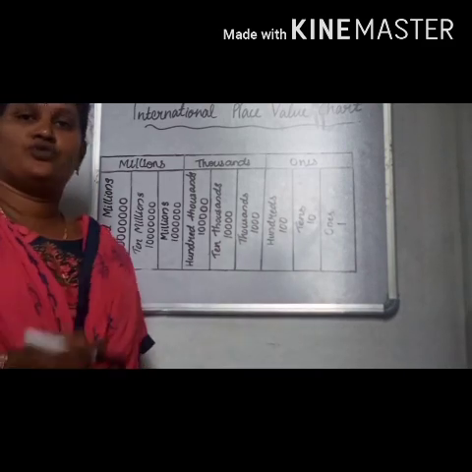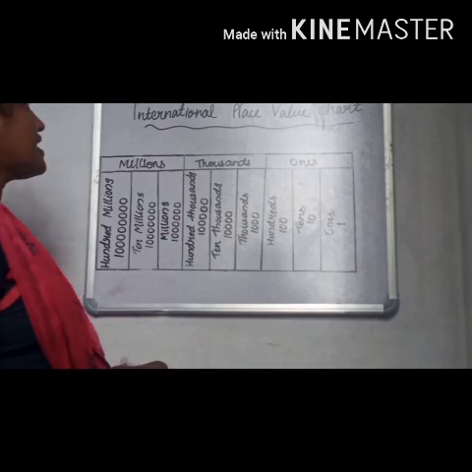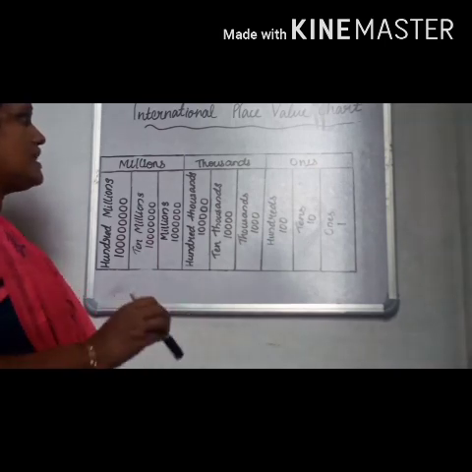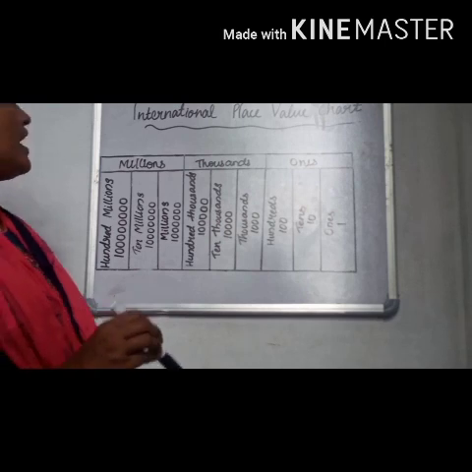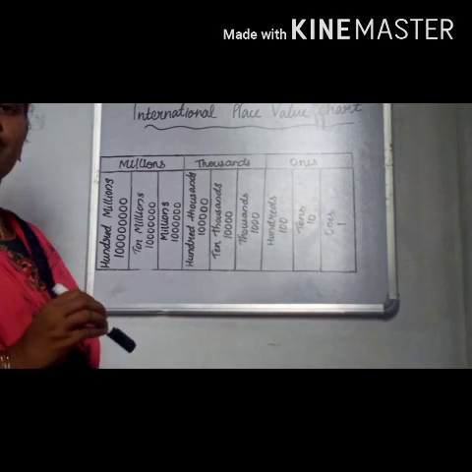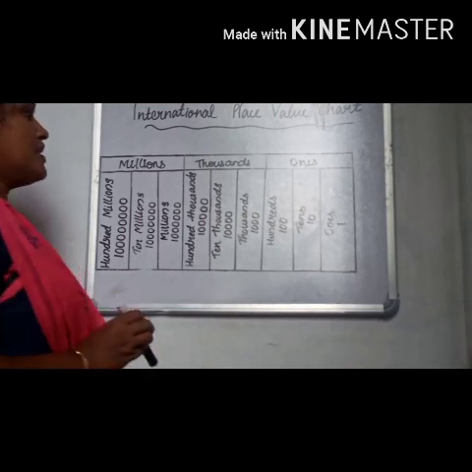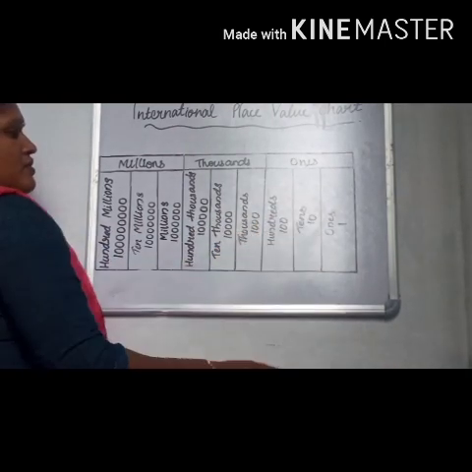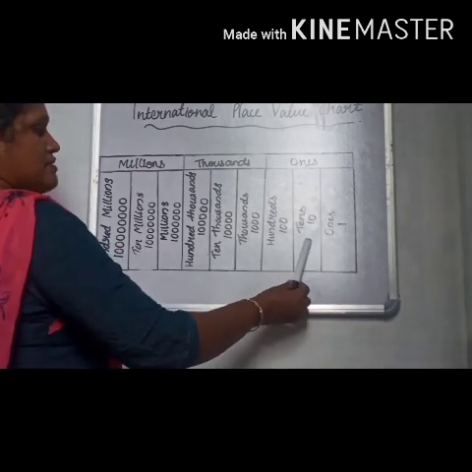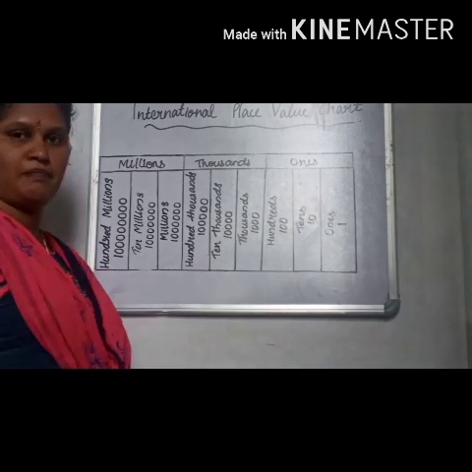Students, let us move to next topic. International place value chart. Like the Indian place value chart, the international place value chart is also divided into different periods. Here in ones period, three places are there: ones place, tens place and hundreds place.